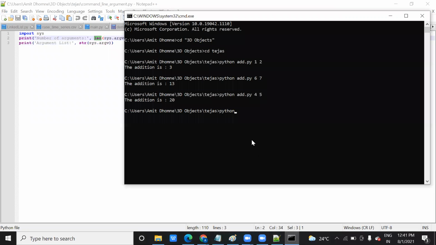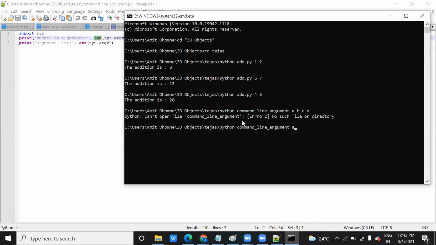How do I do that? Python, name of file, let's take a b c d. Oh, sorry, I have not added .py. See, it is showing one argument. Why? Because I have not passed anything here, so it's taking the file name as a single argument.